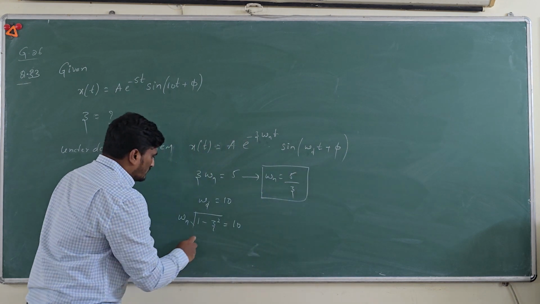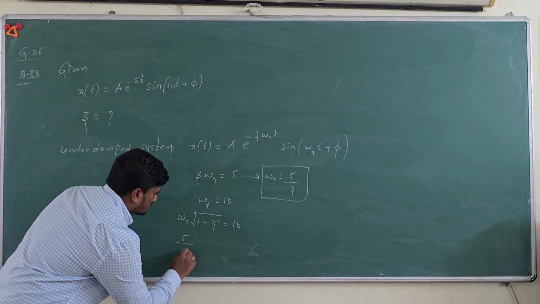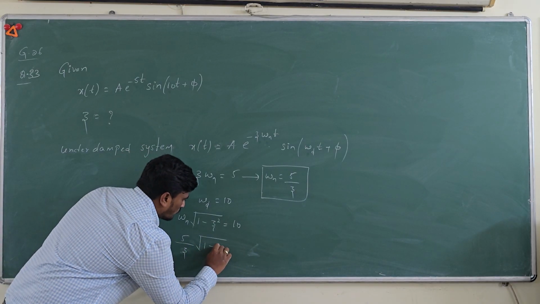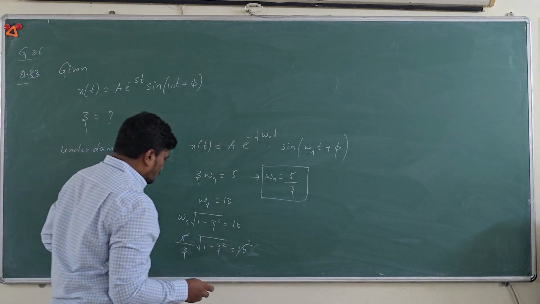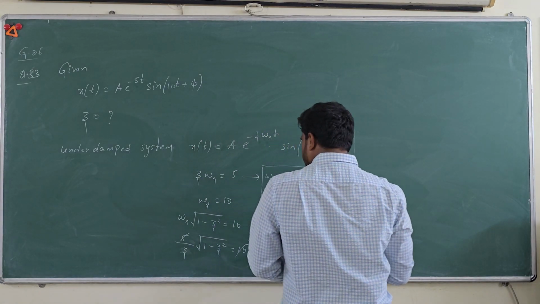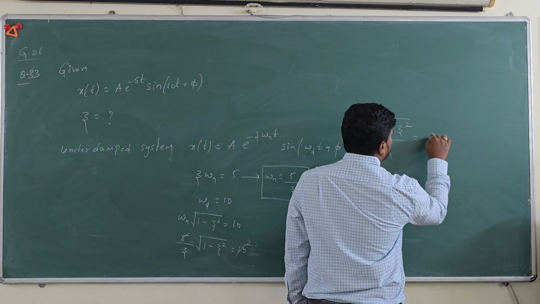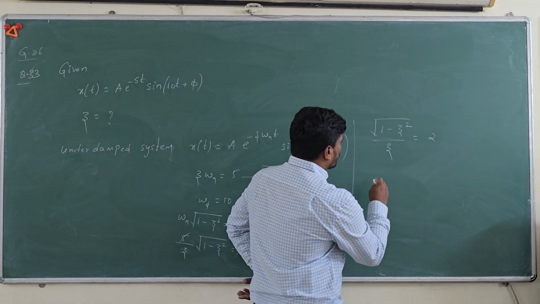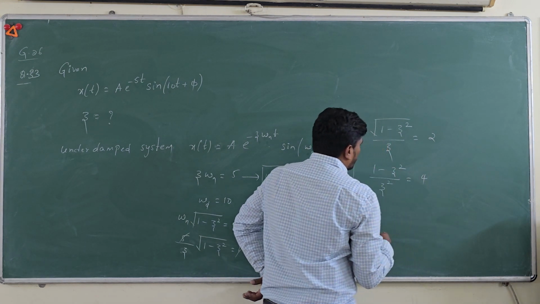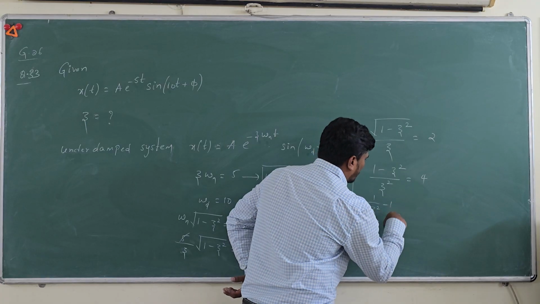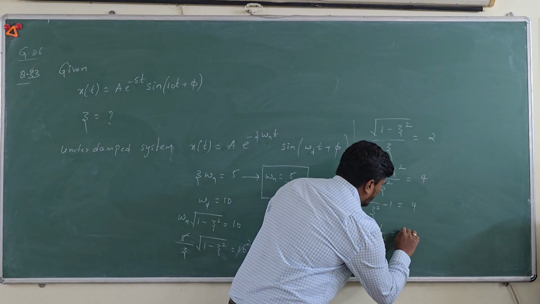Take this and substitute here. So this will be 5 divided by zeta into square root of 1 minus zeta square, that is equal to 10, so cancelling 5 ones are 5 and 5 twos are 10, we get square root of 1 minus zeta square upon zeta, that is equal to 2. Now by squaring on both sides, we will get 1 minus zeta square divided by zeta square is equal to 4. Then 1 upon zeta square minus 1 is equal to 4. Then 1 upon zeta square will give you 5.